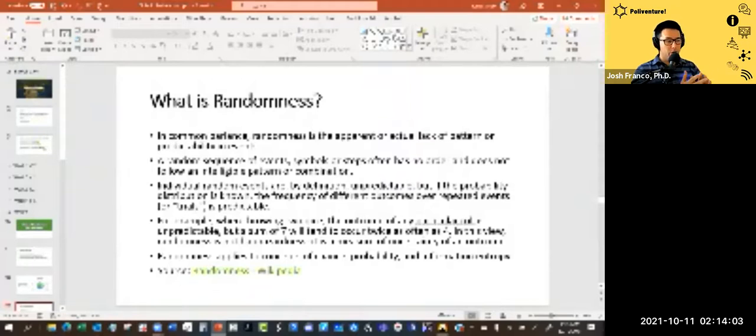So for example, throwing 2 dice, the outcome of any particular roll is unpredictable, but a sum of 7 will tend to occur twice as often as a sum of 4. In this view, randomness is not haphazardness, right? It's the measure of uncertainty of an outcome. Note that randomness applies to concepts of chance, probability, and information entropy. And obviously you can learn more by checking out the Wikipedia entry.